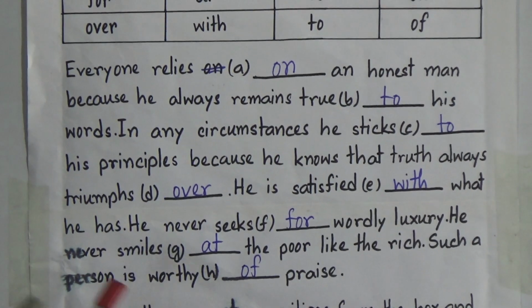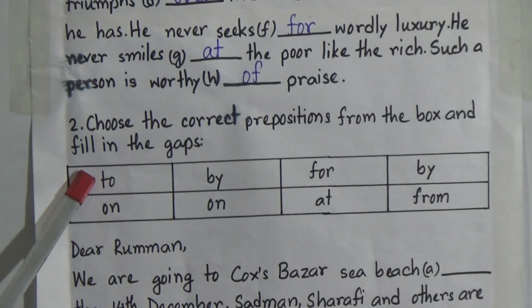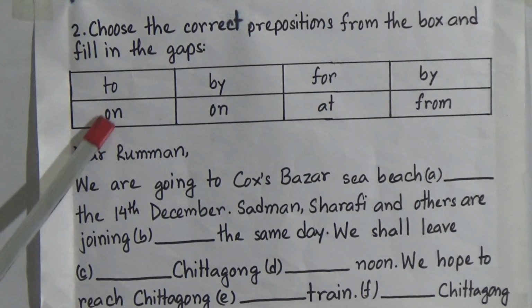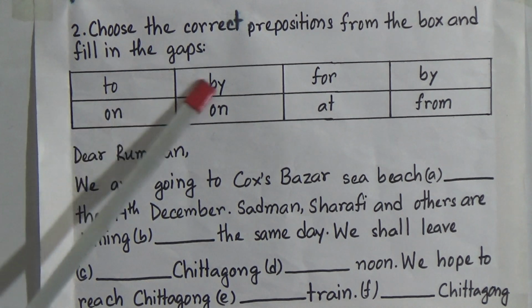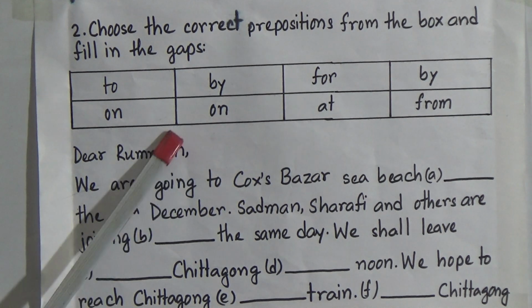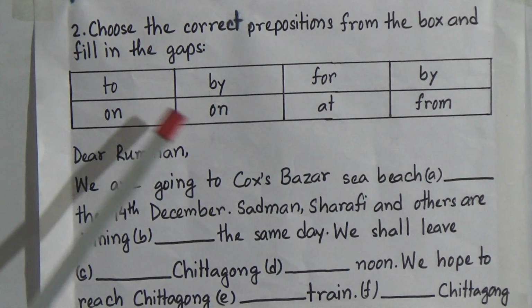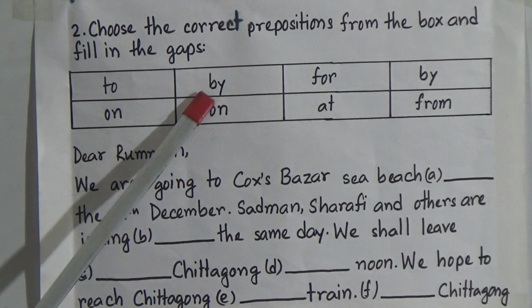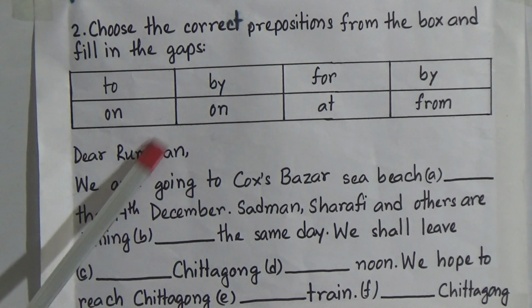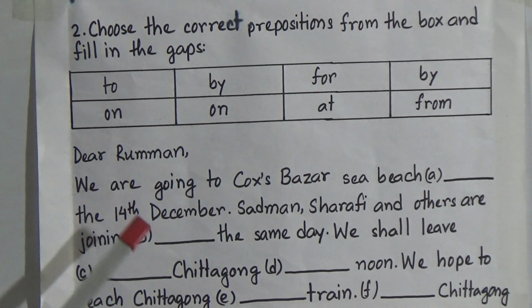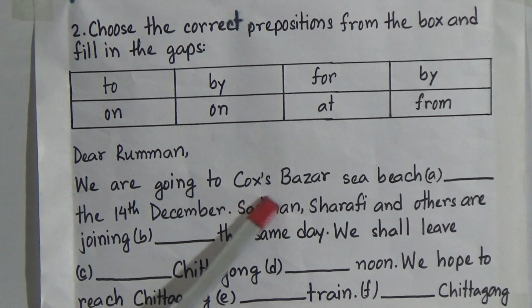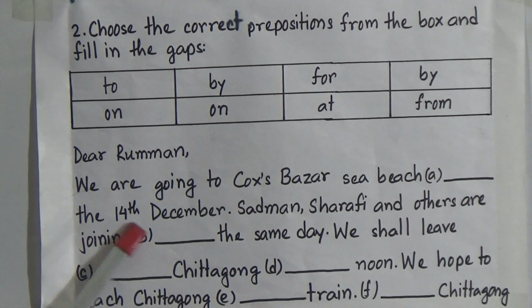So now we will go to exercise number 2. Choose the correct prepositions from the box and fill in the gaps. Now look, there are the prepositions to, by, for, by again, on again, that is 2 times, at, from. So there are 2 times by and 2 times on, and we need to fill up these blanks. Now look, there is a letter. We are going to Cox's Bazar, dear Ruman, we are going to Cox's Bazar sea beach dash the 14th December.